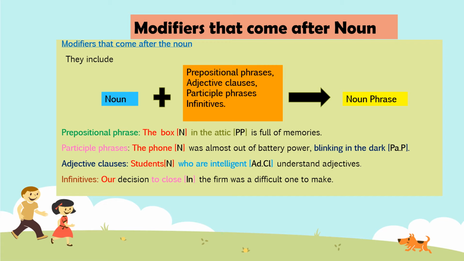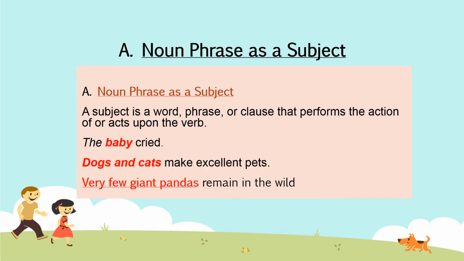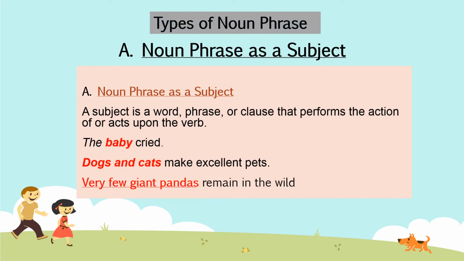Our decision to close the firm was a difficult one to make. Our decision is the noun and to close is the infinitive, so it is coming after the noun and forming a noun phrase. Let us learn the types of noun phrases.